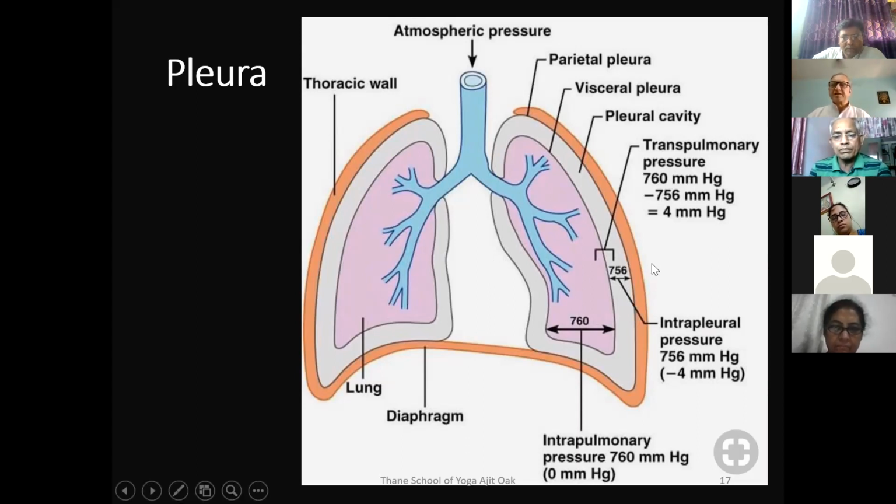But basically, the breathing mechanism consists of the expansion of the area outside the lungs. And once the rib cage expands, the negative pressure in this pleura increases slightly. Because as we know, this parietal pleura is attached to the inside part of the thoracic cage, so that cannot move. So when the thoracic cage expands, there will be slight expansion of this pleural cavity that will lead to more negative pressure in this pleura. And because of that, the lungs will expand, because now the lungs will be pulled outside.